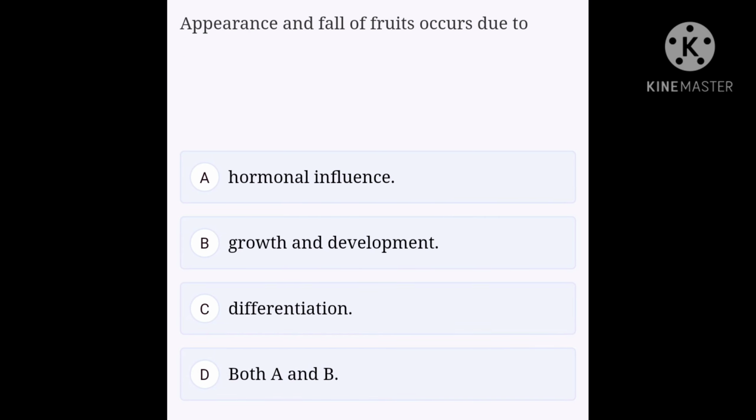Appearance and fall of fruits occur due to: option A, hormonal influence; option B, growth and development; option C, differentiation; option D, both A and B. Option D, both A and B, is the correct answer.